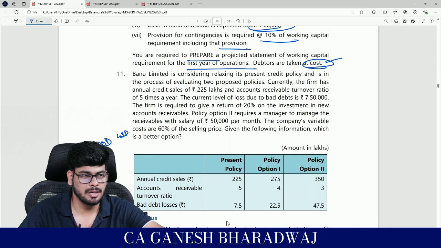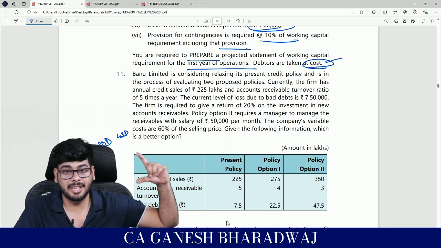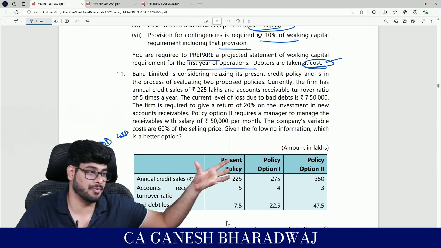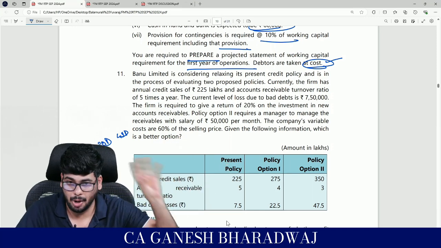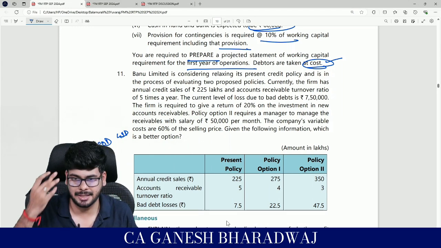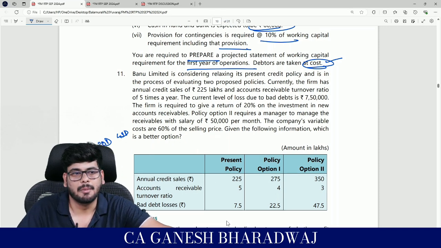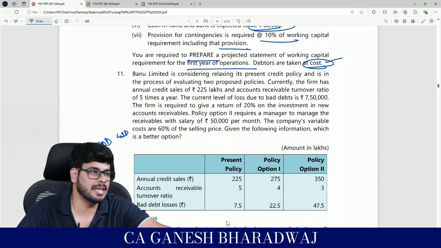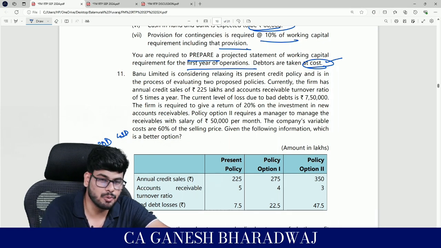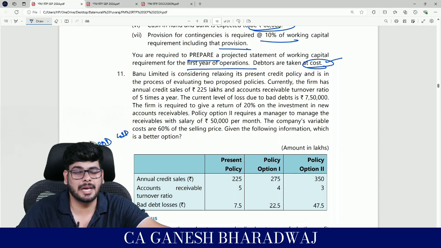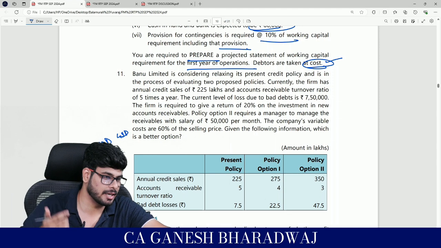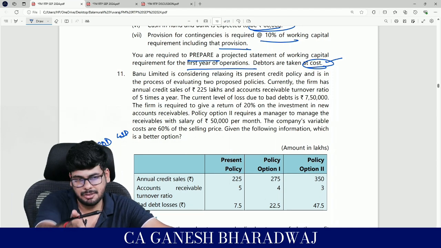Lesser the better. Why? If it is lesser, the working capital investment that I need to pump in will also reduce. That many days' worth of cost that needs to be blocked, I can reduce in my funding itself. Clear with this, right? So obviously it makes sense only to make it lesser. But what happens is, when there is an advantage, there will be a disadvantage, right? When you do this, you will lose out on many sales. What if your competitor is offering a 60-day credit period? Your customers will not come to you.